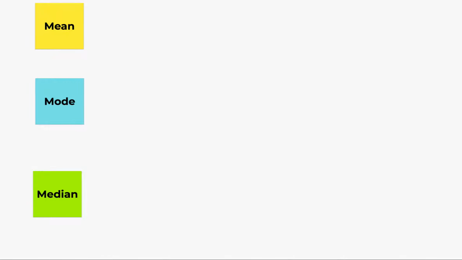The three M's of statistics. That's what I'll be talking about today. These three concepts are mean, mode, and median.